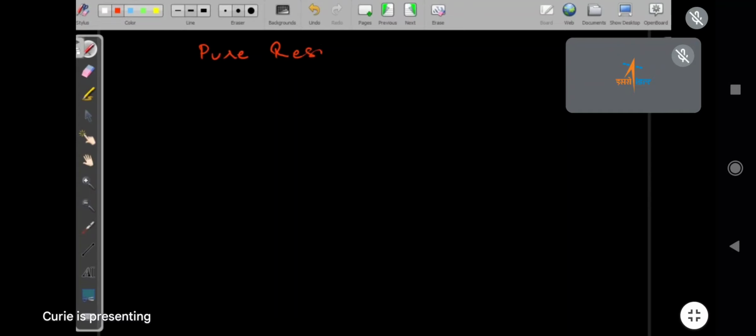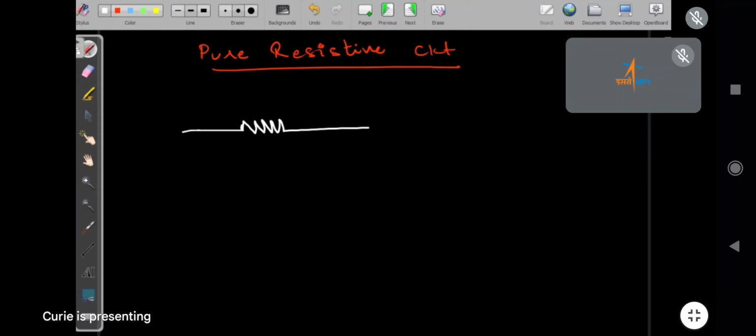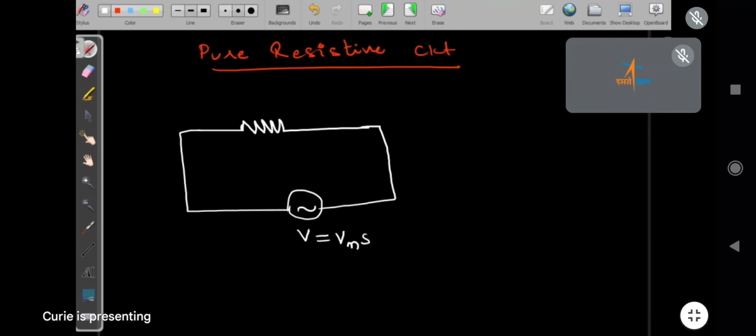We have a resistor, and we are applying alternating voltage V to this circuit. V is the instantaneous value. V equal to Vm sin omega t.